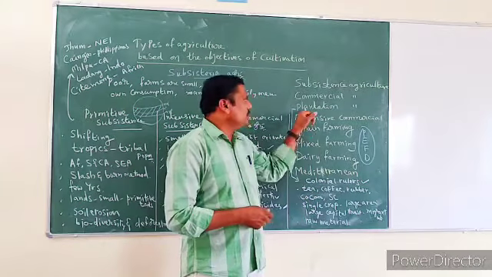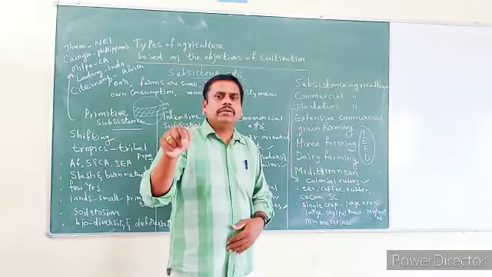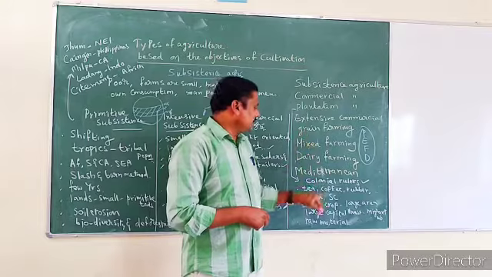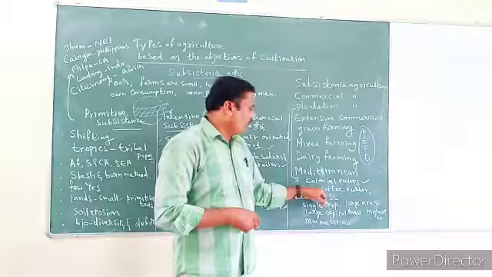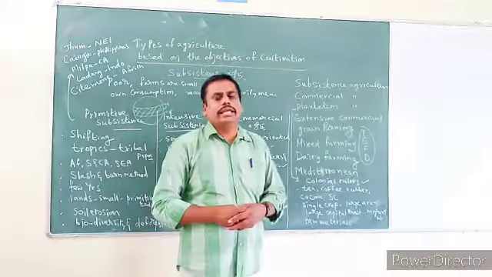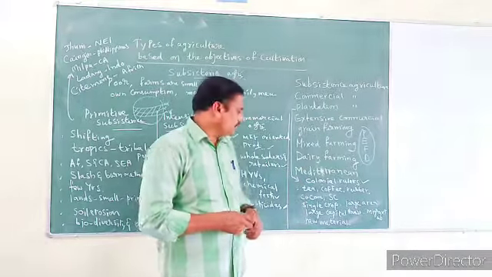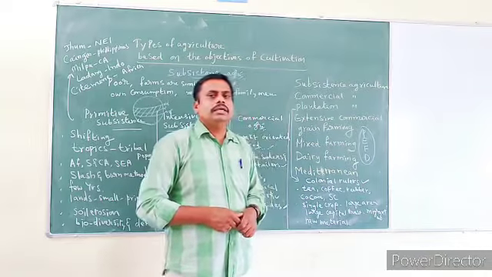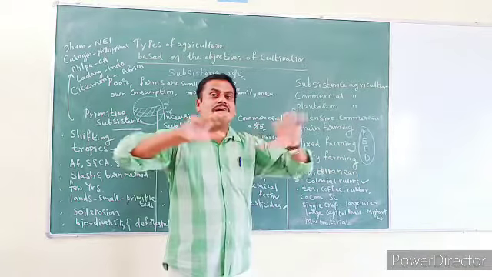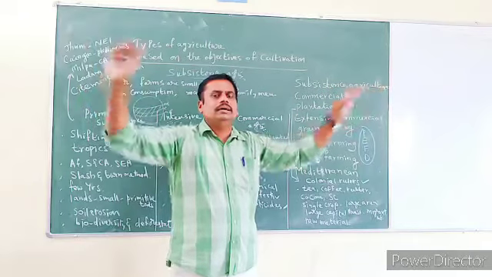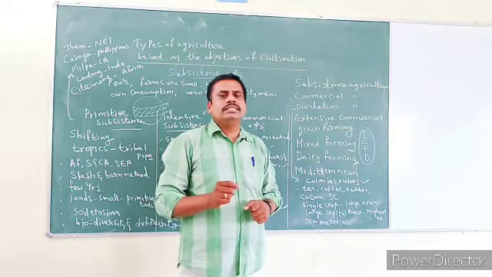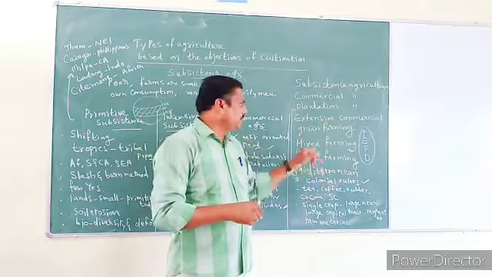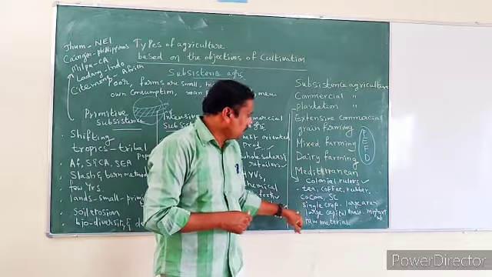This plantation agriculture was introduced by whom? By the colonial rulers, particularly in their tropical colonies. Examples of plantation agriculture are tea, coffee, rubber, cocoa, and sugarcane. And in plantation agriculture, a single crop is grown in a large, vast area. What is the important feature of plantation agriculture? A single crop is grown in a large area. Such type of agriculture is called plantation agriculture.